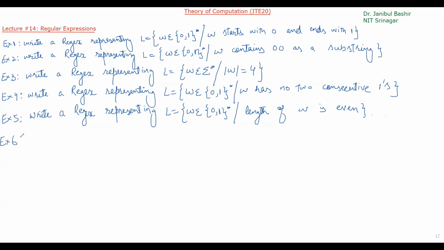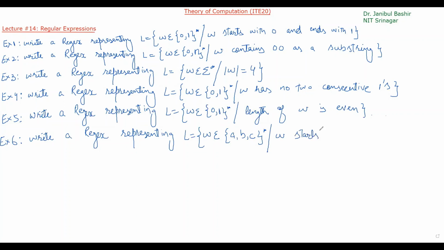Example 6, write a regular expression representing L is equal to W belonging to A, B, C star, such that W starts with A's followed by B's and then C's. 0 or more A's followed by 0 or more B's and then 0 or more C's.